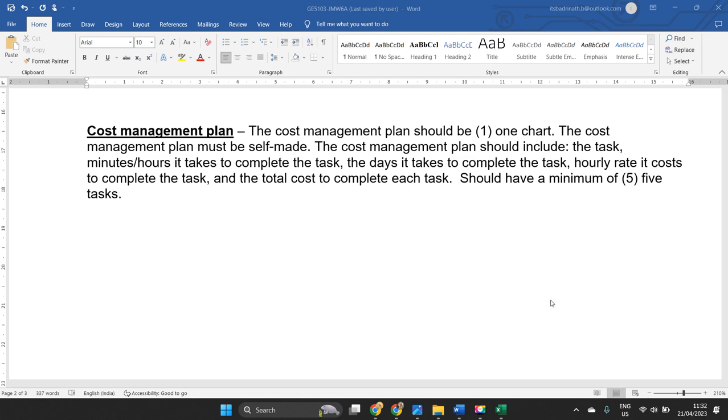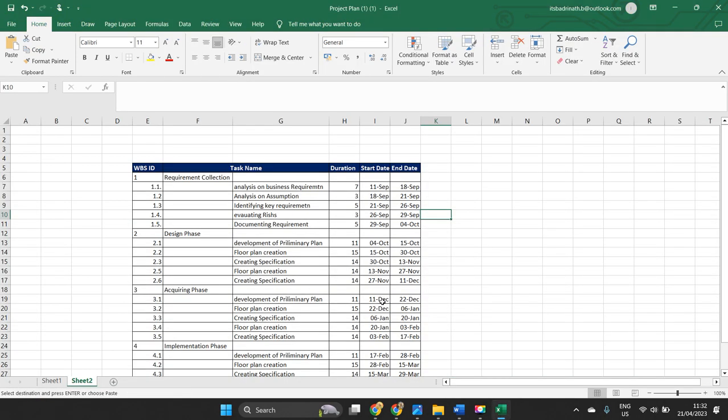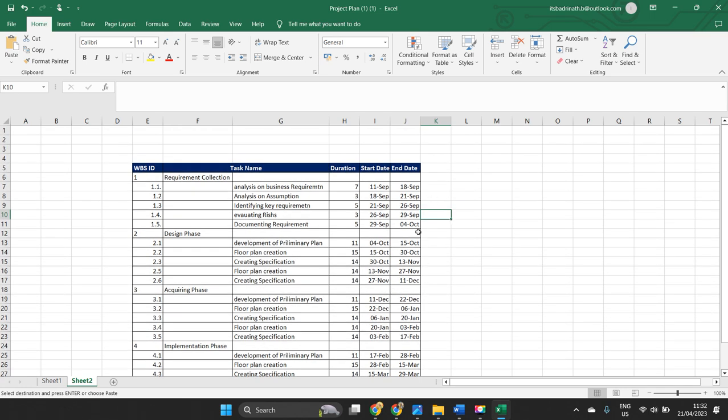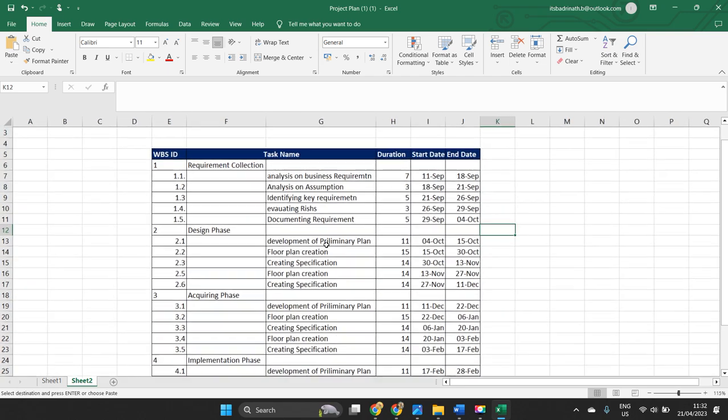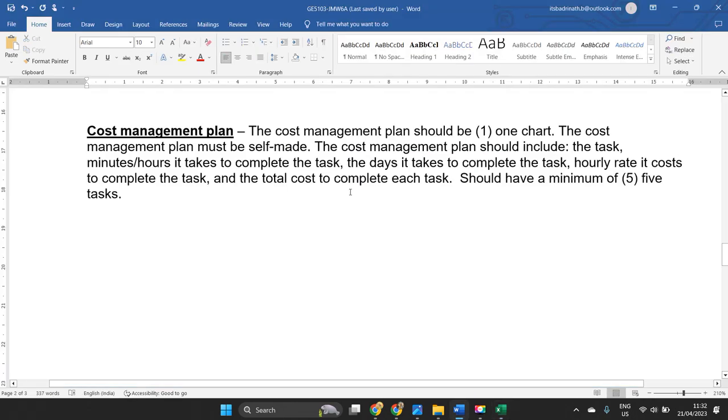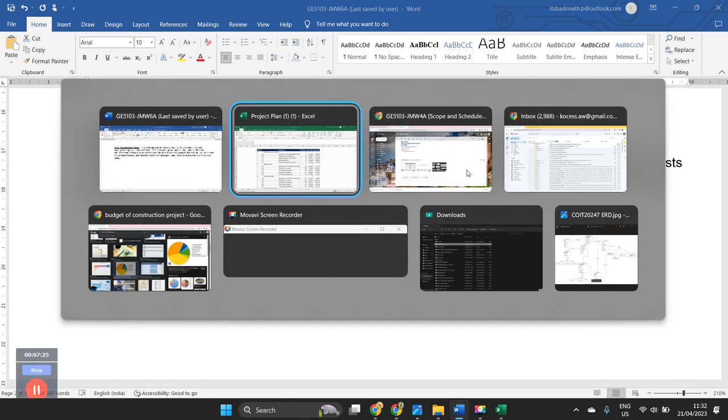For this task, I recommend you cross-check the project schedule that you developed in week 4. Maybe you developed your project schedule like this. What I want you to do is customize your table, so that it will be easy for you to address all the requirements asked in the document. What is asked: task name, the task is already present in your plan, then minutes or hours it takes to complete the task.